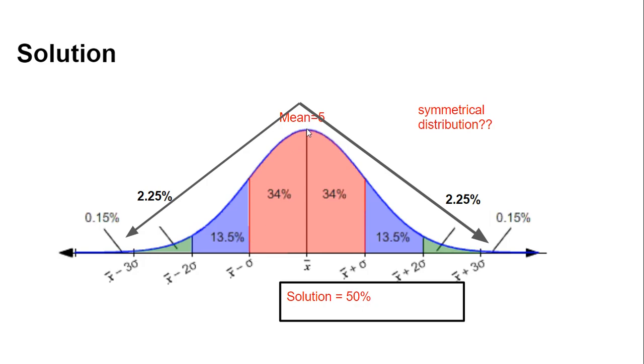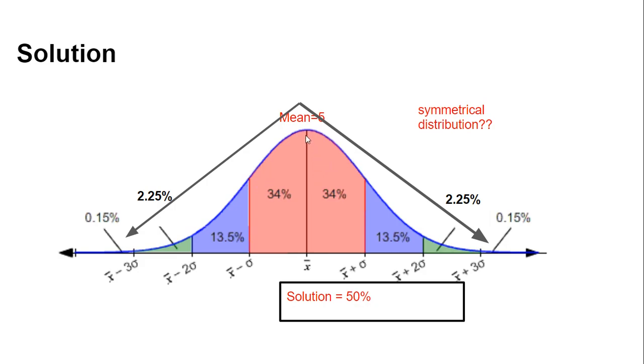Since it is given that the mean of the distribution is 5 and the distribution is normal, you know that the mean will be dividing the graph into two symmetrical halves. So if the mean is 5, it is dividing the entire data into two parts, 50% on this side and 50% on this side.